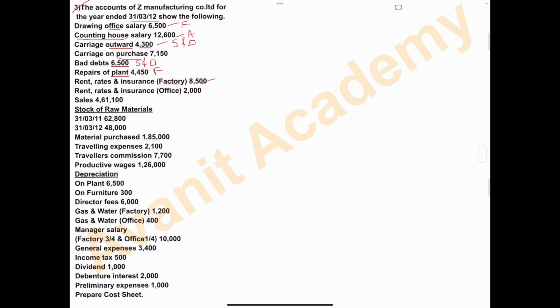Clearly they have mentioned factory, so this 8,500 we have to take under the head factory overhead. Next is the same item, rent, rates and insurance for office. So this 2,000 amount we have to take under the head administrative overhead or office overhead.